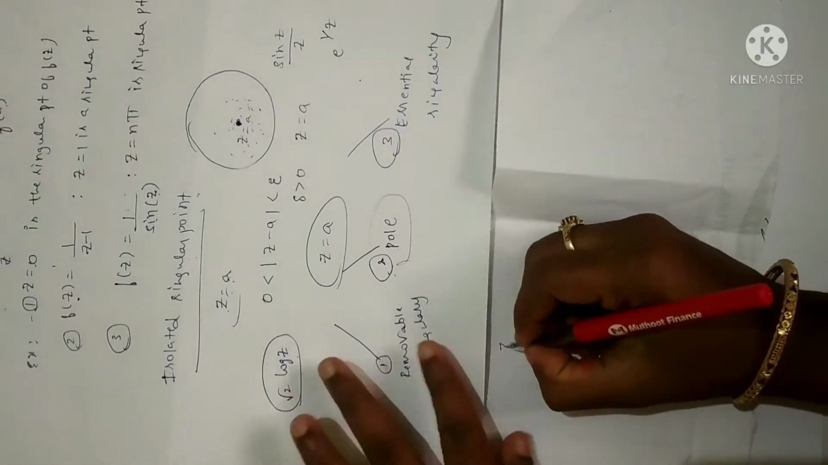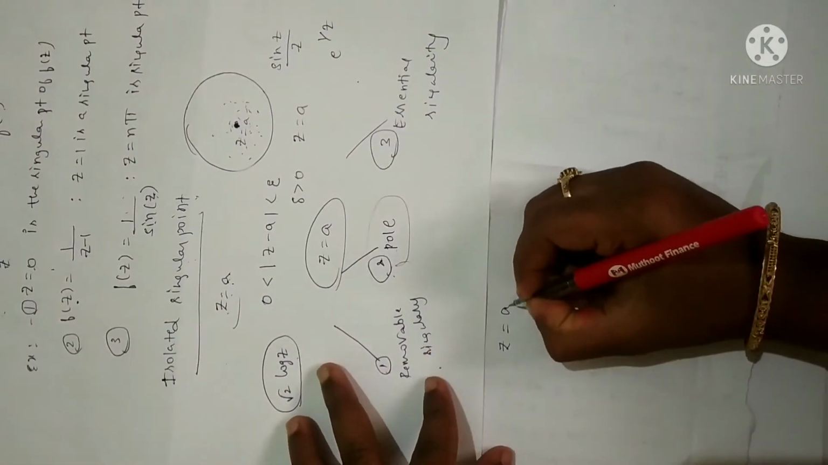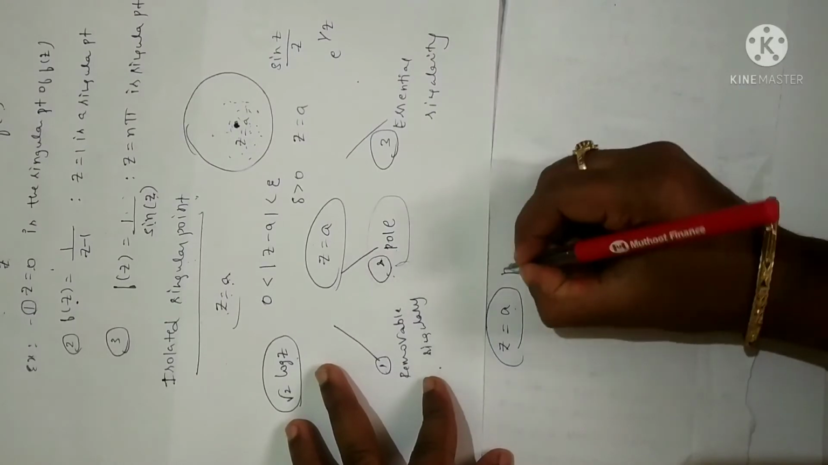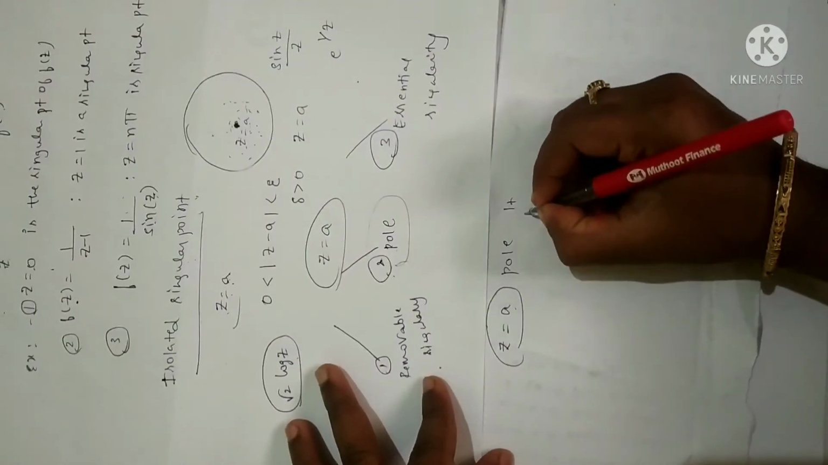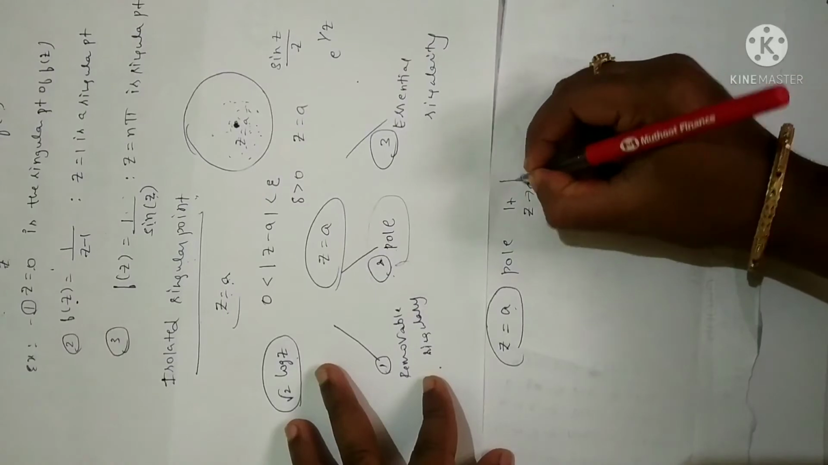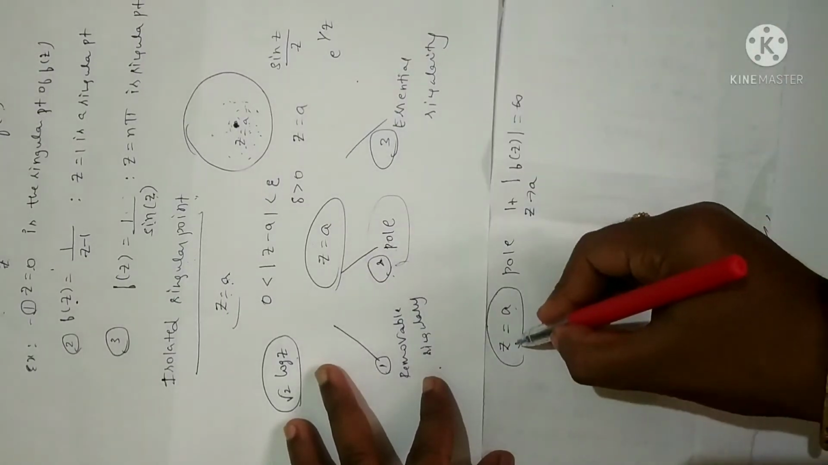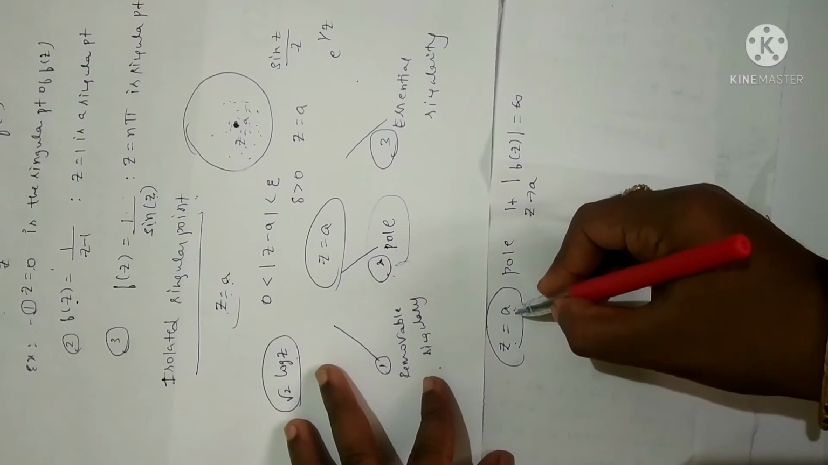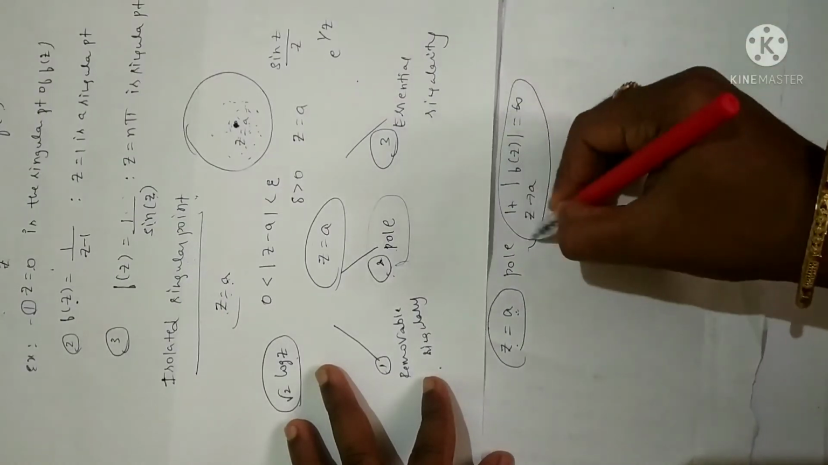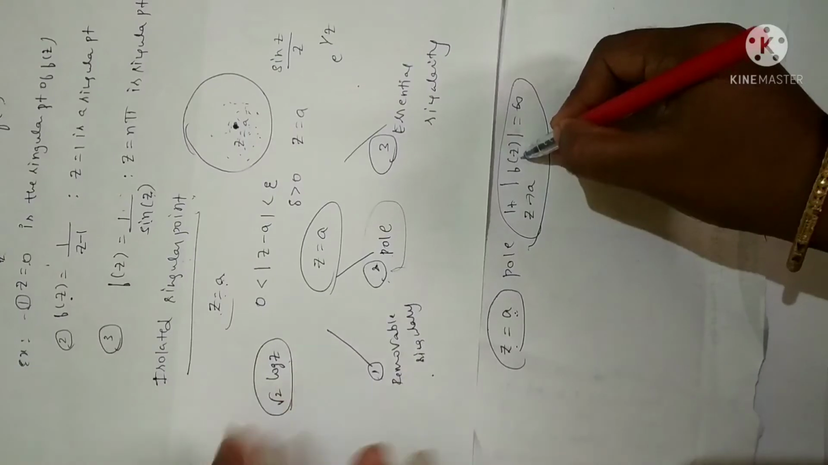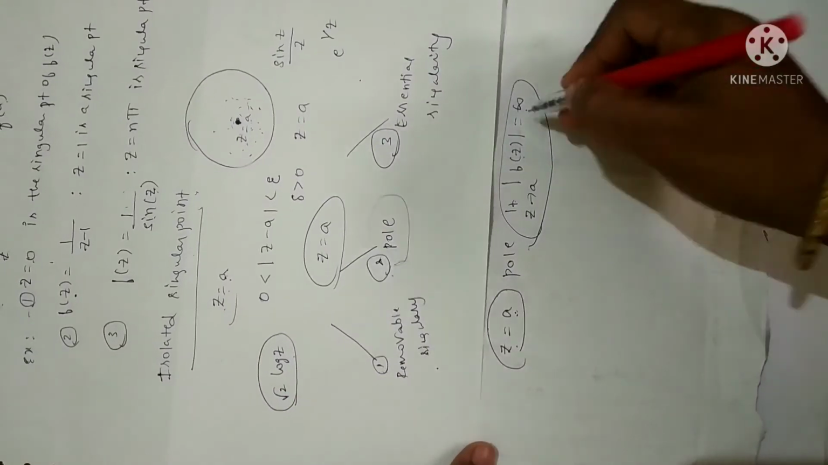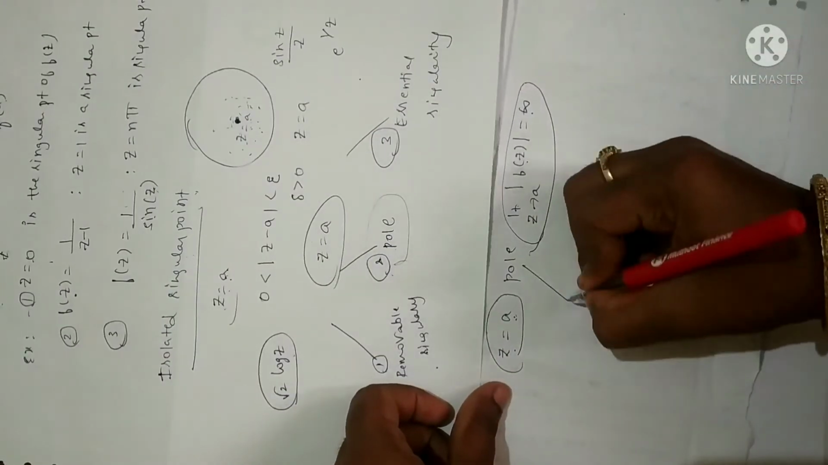So pole is none other than, suppose I have a point z is equal to a. We say this is a pole only when it satisfies the condition limit z tending to a magnitude of f of z is equal to infinity. A point z is equal to a in a complex plane is said to be a pole if it satisfies this condition, that is limit z tending to a f of z is equal to infinity.